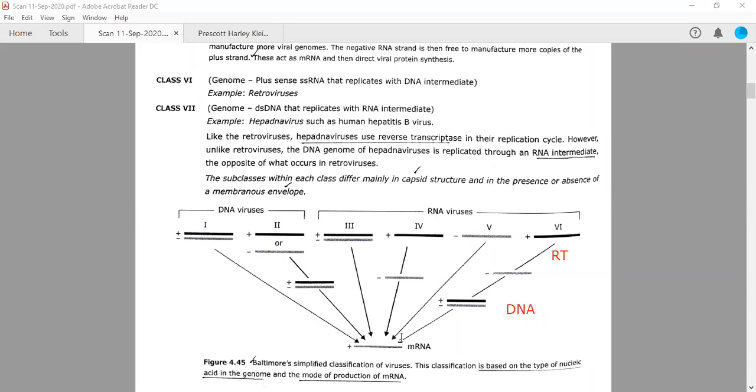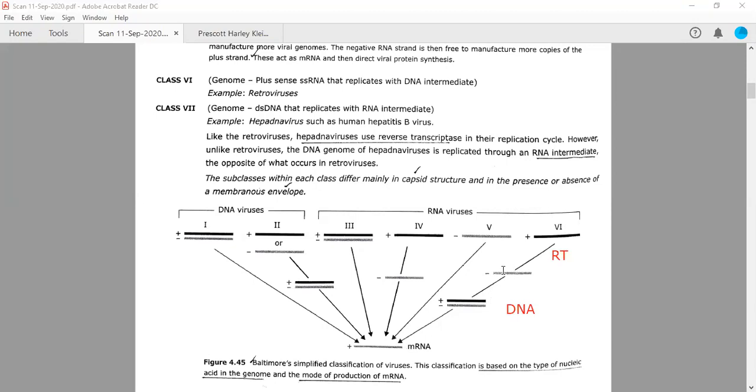For example, it will have double-stranded DNA, but with the help of reverse transcriptase, because this reverse transcriptase has 3 functionalities. It will act as an RNA-dependent DNA polymerase, as well as a DNA-dependent DNA polymerase.